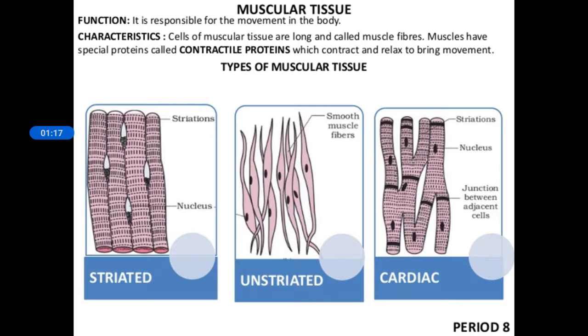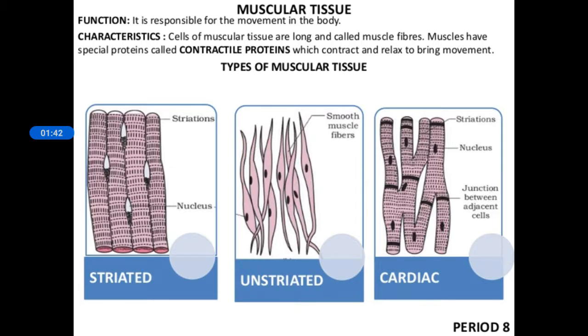That means it will contract and relax to bring out what? Movement. So muscular tissue consists of muscle fibers, and they have in them a protein called contractile protein, which will contract and relax to cause movement.